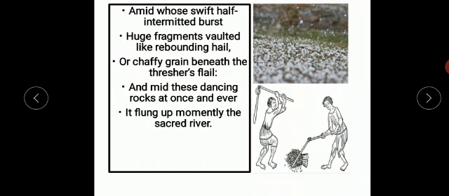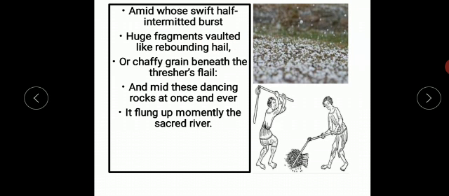So, in the middle of these regular intervals, huge fragments, huge means big, fragments means pieces, big pieces of rocks were jumping out. Vaulted means jumped. So, huge fragments of rocks were also bursting out from this fountain at regular intervals.